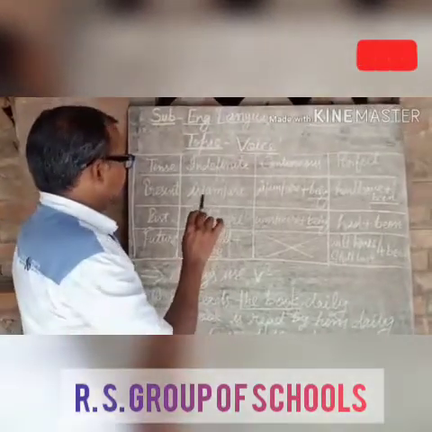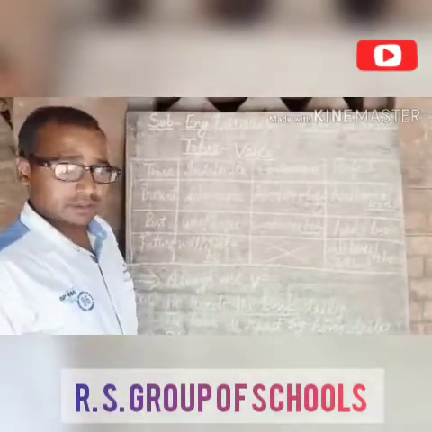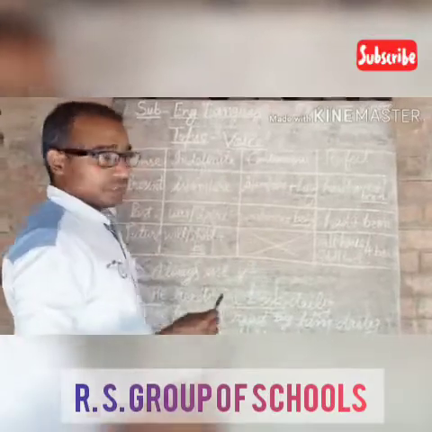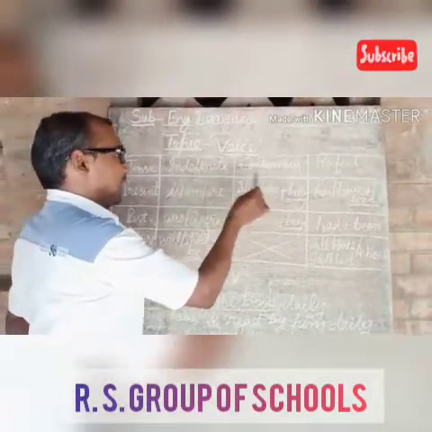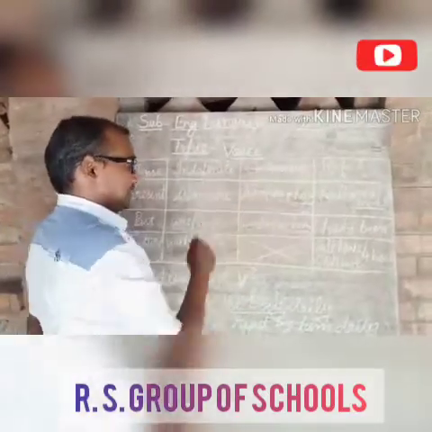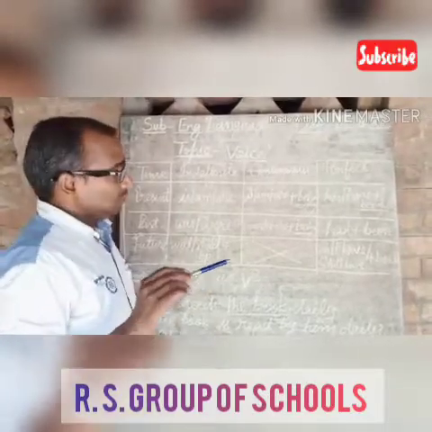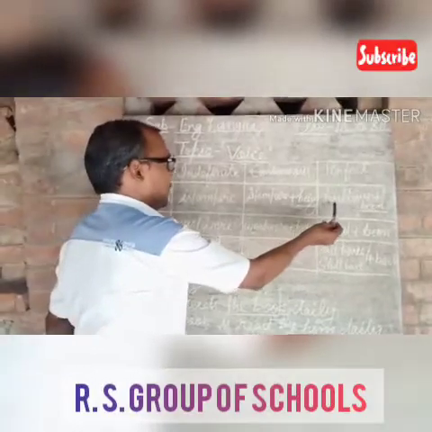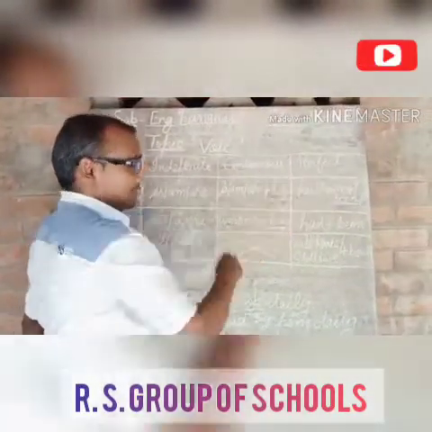When the active voice belongs to present continuous tense, we will add only being with the helping verb of present continuous tense, that is, am, is, are. Only we have to add here being. In the perfect tense, we have to add been with the helping verb of present perfect tense, has or have. Has or have plus been.